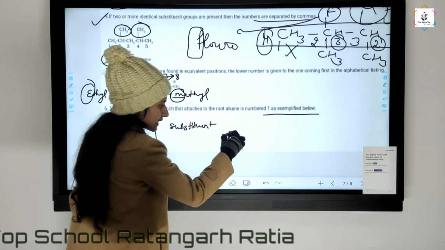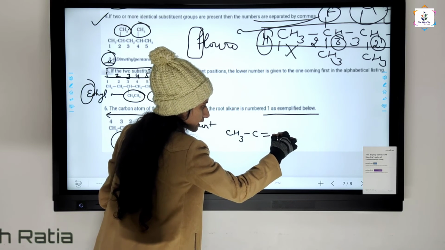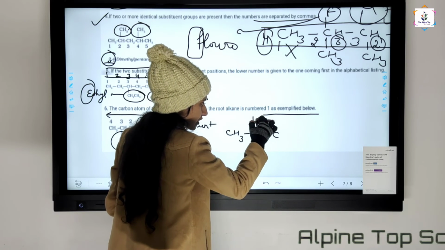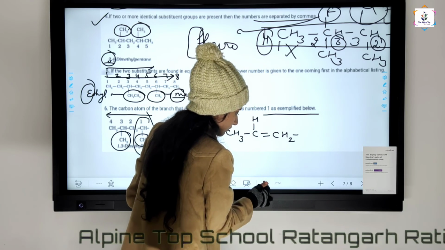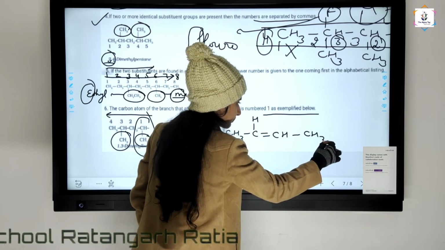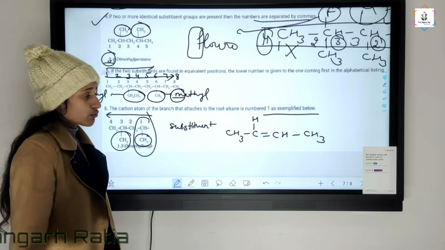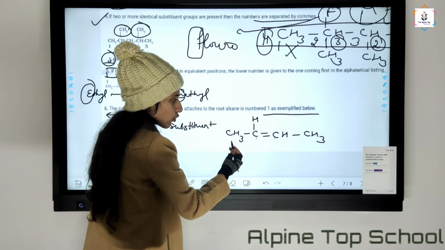For example, CH3, C, double bond C, H, CH2, CH3. Here priority is given to the double bond. 1, 2, 3, 4.